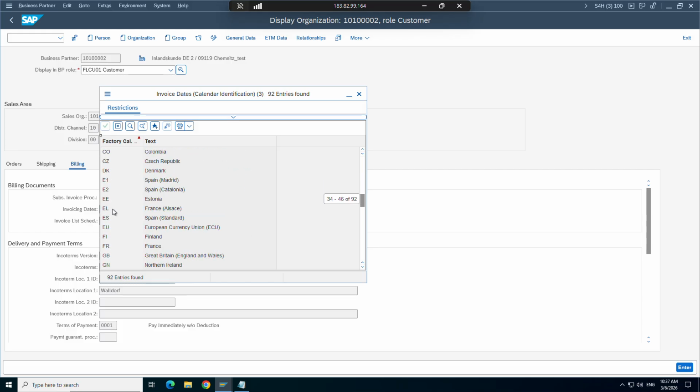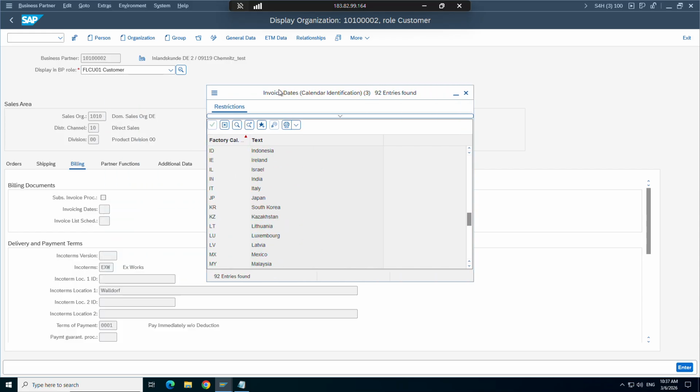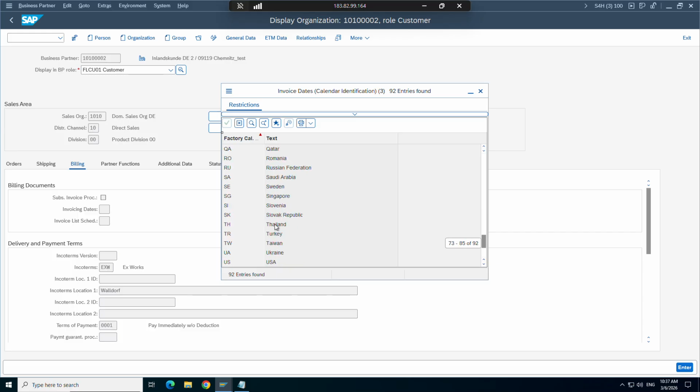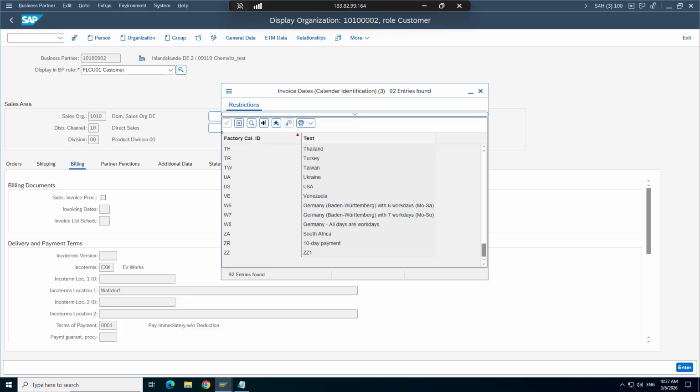As I said, whenever you are working with dates in SAP, the date somewhere you need to maintain in a calendar. Then only the system understands. So that date and all you will maintain in a factory calendar. You can create your own factory calendar. Generally, companies create their own company calendar because every company will have their own list of national holidays and regional holidays, all those stuff. So that we maintain. You don't need to bother that much.